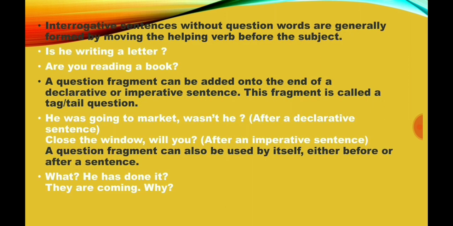Interrogative sentences without question words are generally formed by moving the helping verb before the subject. Is he writing a letter? Are you reading a book? These types of sentences are called yes or no questions. A question fragment can be added on to the end of a declarative or imperative sentence. This fragment is called a tag or tail question. For example, he was going to market, wasn't he?